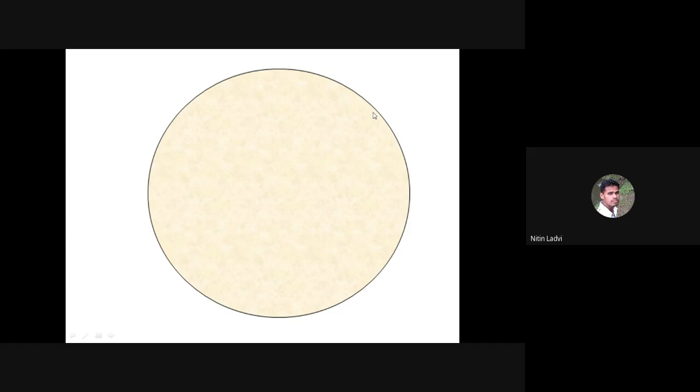So just consider that this is a sterile nutrient agar plate that is to be used as a basic requirement for this experiment. As far as the inoculation of the antibiotic producer is concerned, as the method says, you are supposed to spot inoculate the organism. So we are supposed to spot inoculate the antibiotic producer at the center of the plate. Using a sterile loop, you take a loopful of suspension of the antibiotic producer, and that is inoculated as a spot at the center of the sterile nutrient agar plate.